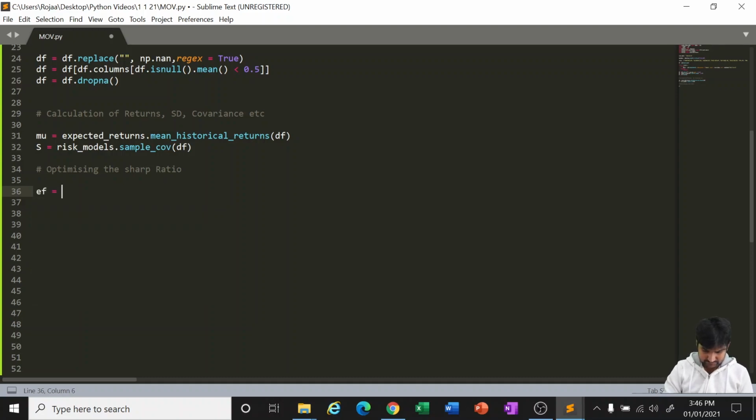Now EF is equal to efficient frontier of, then weights is equal to clean weights.